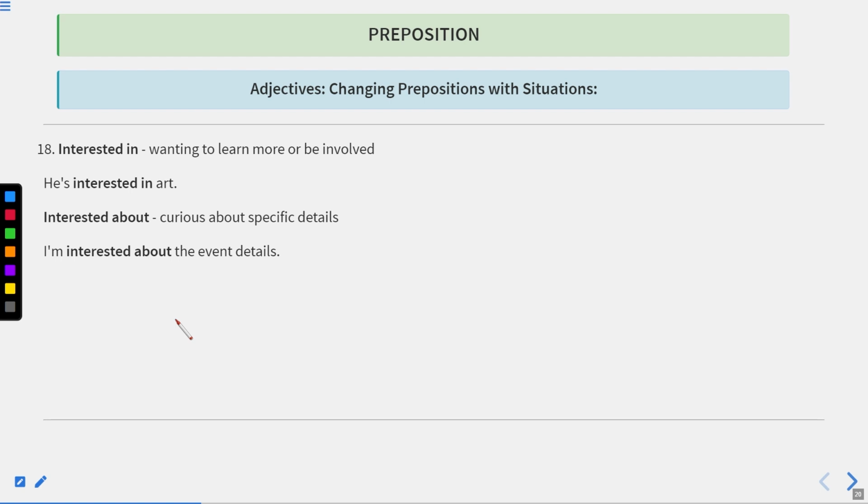Okay, now let us move to the next one. Interested in, wanting to learn more or be involved. Now, if we are interested in something, obviously we find that very interesting, we find that very good, and we want to get involved in that. So we can say he is interested in arts. And interested about means curious about specific details. I'm interested about the event details.